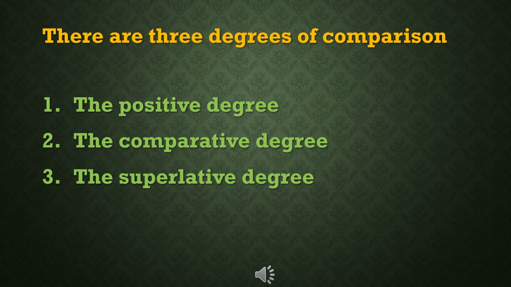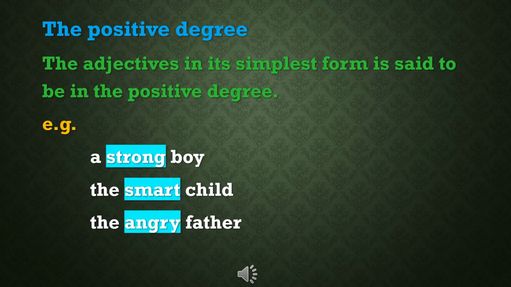There are three degrees of comparison. They are: first one, the positive degree; second one, the comparative degree; third one, the superlative degree. The adjective in its simplest form is said to be in the positive degree. It describes only the quality that an object has and there is no comparison involved. The positive degree of comparison is also known as zero degree comparison, which means no comparison is involved.